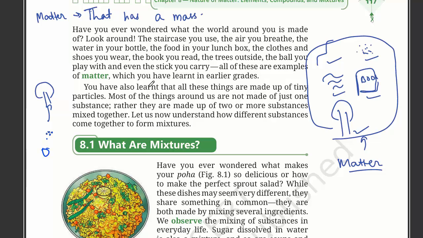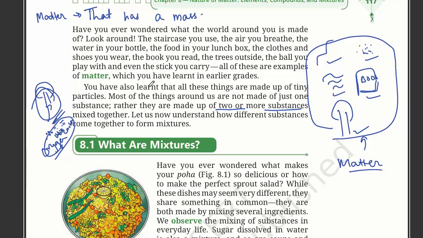They do not only contain oxygen, they also contain particles of carbon, some particles of water, and many different particles that together constitute the tree. They're made up of two or more substances mixed together.